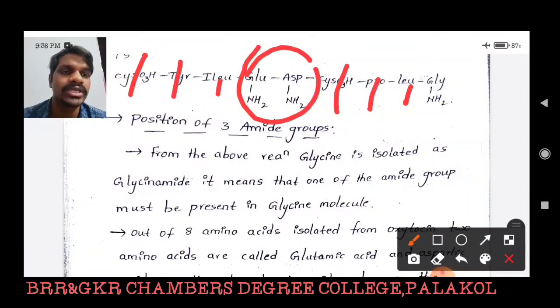One carboxylic acid is involved in the peptide linkage, and the second carboxylic acid is definitely involved in an amide linkage. That means there is no possibility of an amide linkage in any other amino acids. So here we have only 2 possibilities for the formation of the other 2 amide linkages: one at glutamic acid and another at aspartic acid.